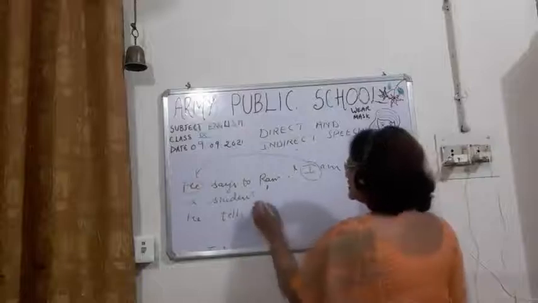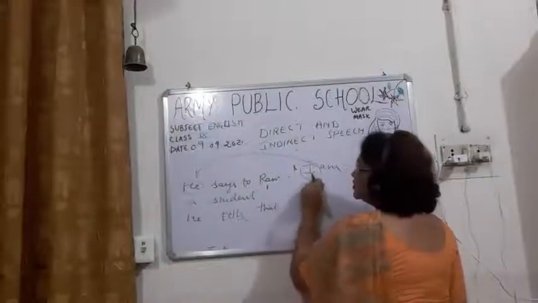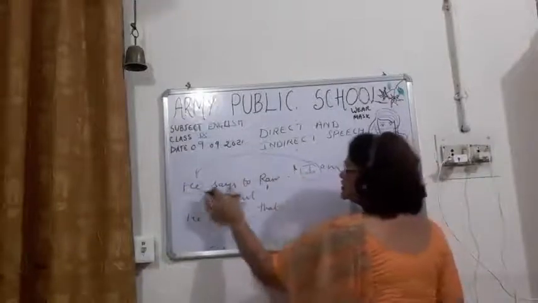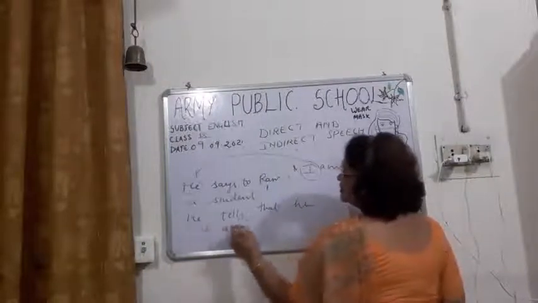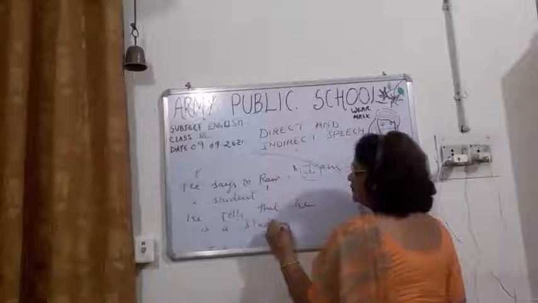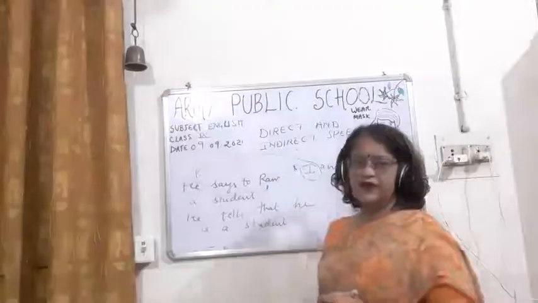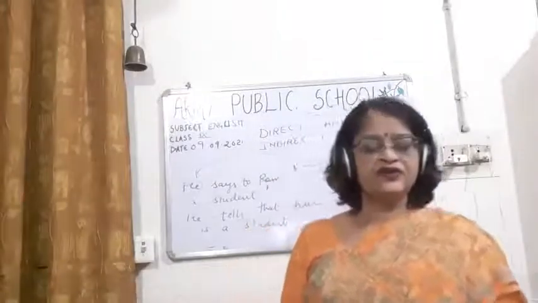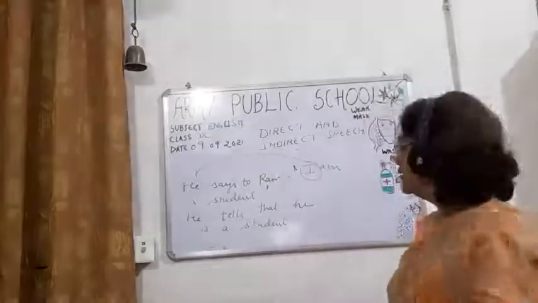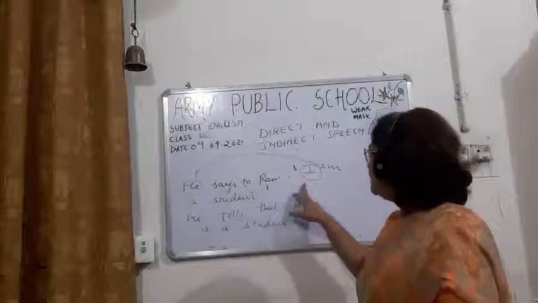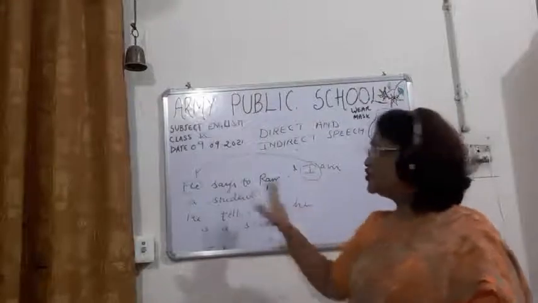He tells that. So here, children, this will change according to this. So here it is that he is a student. Okay. So I hope you have understood it. He says to Ram that he is a student.